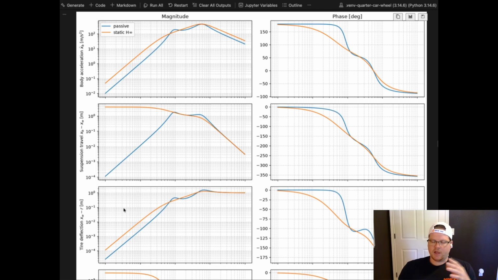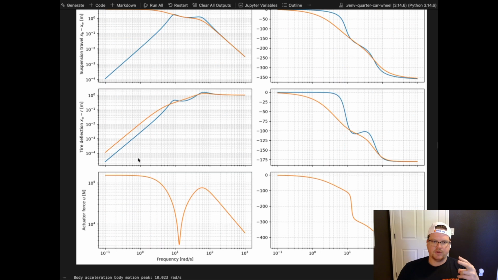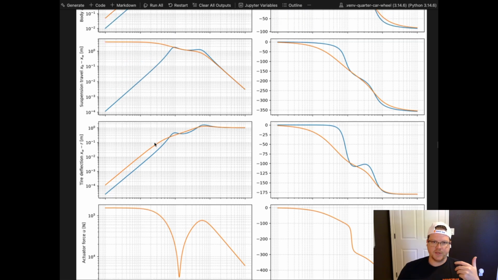And so again, we're statically penalizing it, and that's actually for this dynamic portion what I'm going to be doing as well, because I keep jumping ahead and I apologize, but essentially what's going to go on is we're going to dynamically shape the body acceleration, the suspension travel, and this actuator force. And then the tire deflection will just be static because at the moment, R is just treated as an observer quantity.